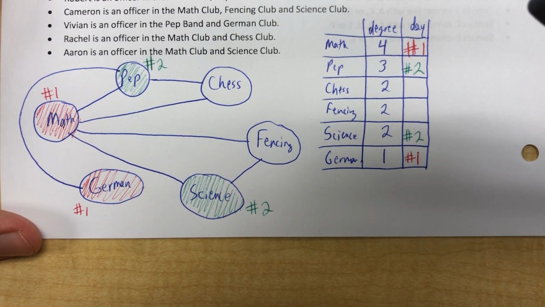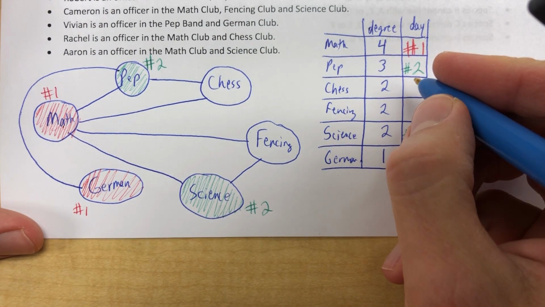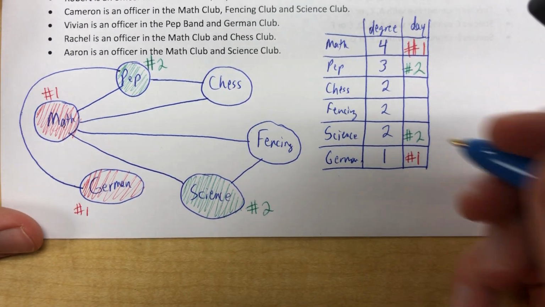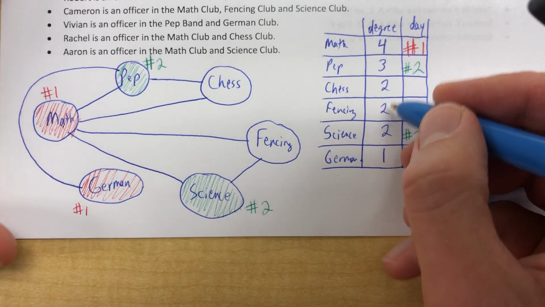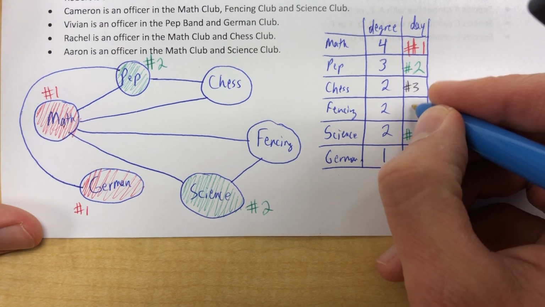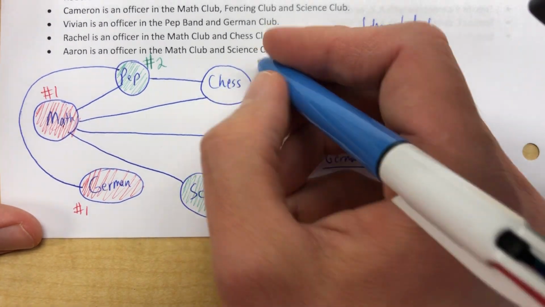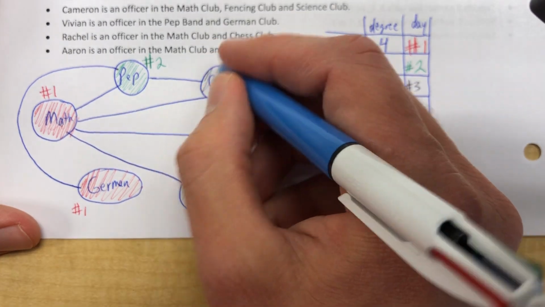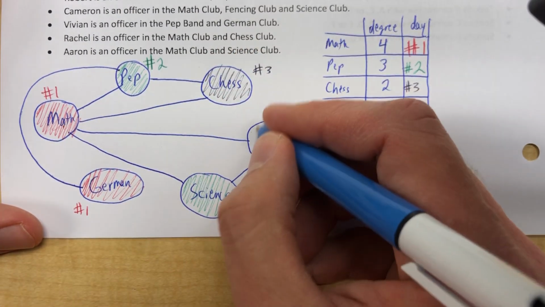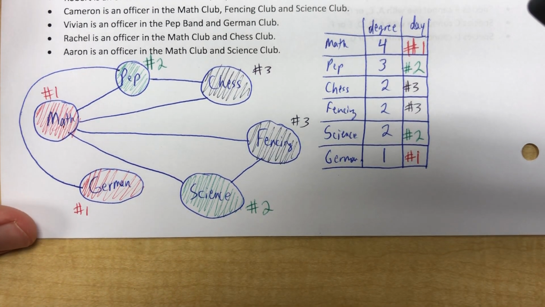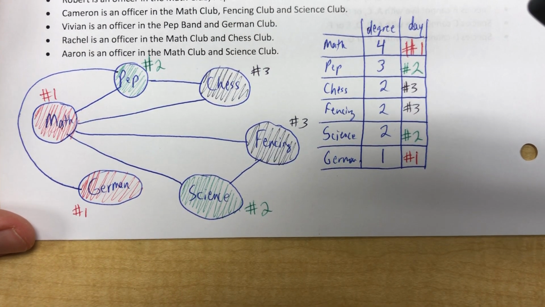All right, day number 3, also known as Threes Day. Chess, fencing, actually they can be on the same day. It's totally okay. We can go down our list, and they have the same degree, so we could pick either one, but actually we can pick both. So this is going to be on Threes Day, which is going to be black. So chess, fencing. Great highlighting job with ink there, huh? So the final answer is going to be 3 days.